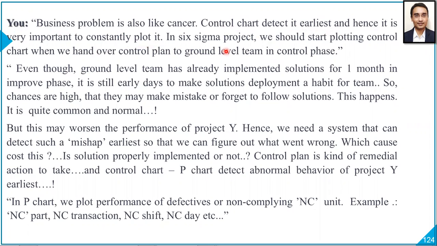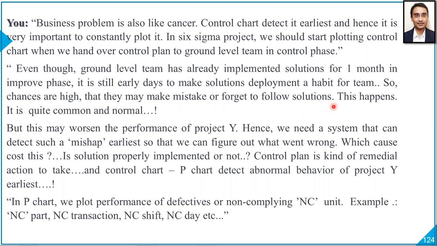In a Six Sigma project, we should start plotting control chart when we hand over control plan to the ground level team in control phase. Even though the ground level team has already implemented solutions for 1 month in improve phase, it is still early days to make solutions deployment a habit for the team. So chances are quite high that they may make a mistake or forget to follow solutions.